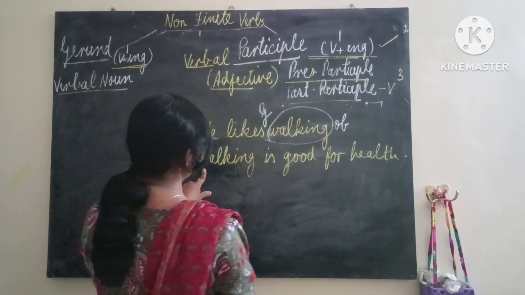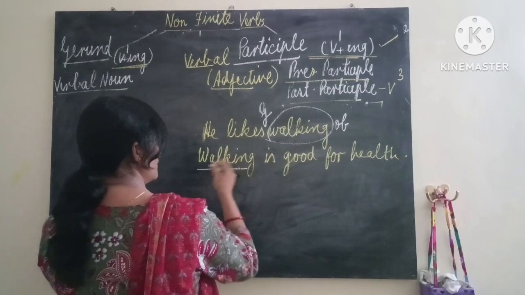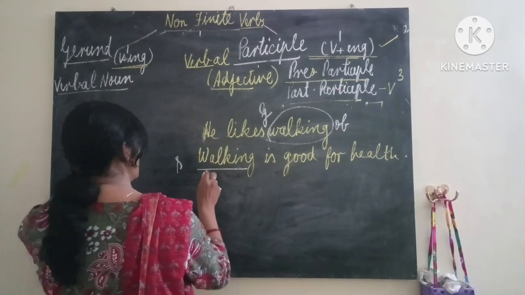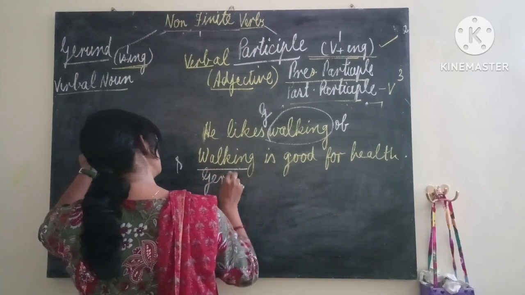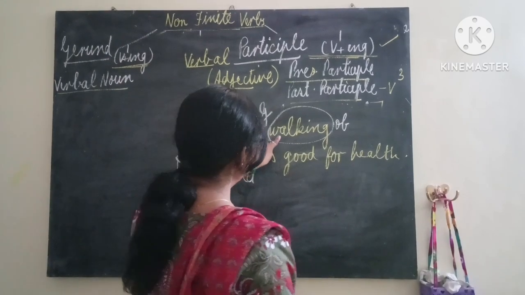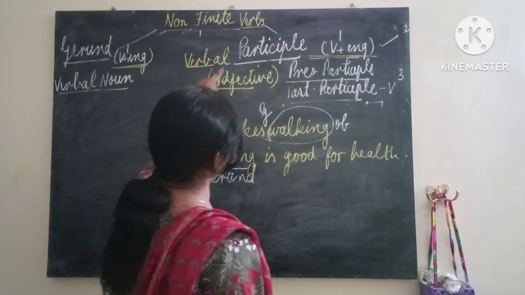Walking is good for health. What is good for health? Walking. This is used in place of subject before verb. So this is subject, and subject is always noun or pronoun. So this is gerund. This much we have understood. Now, same word walking, if it behaves as adjective, then we can say this is participle.